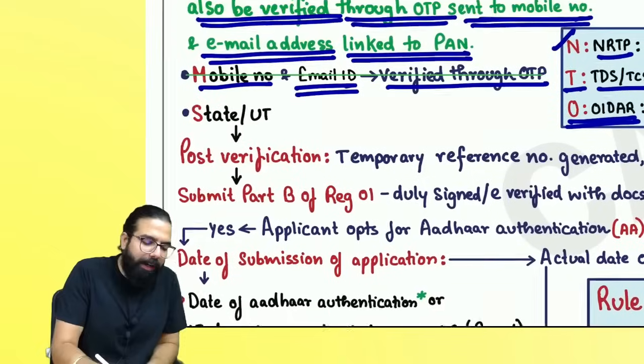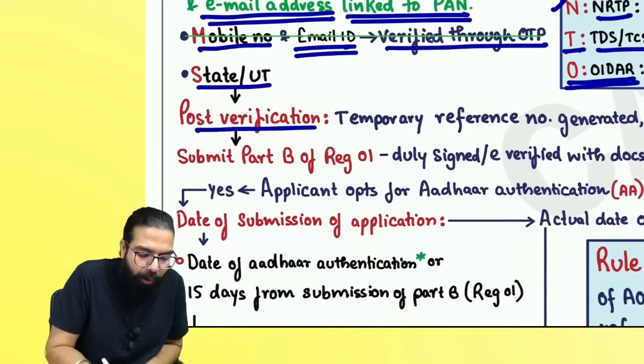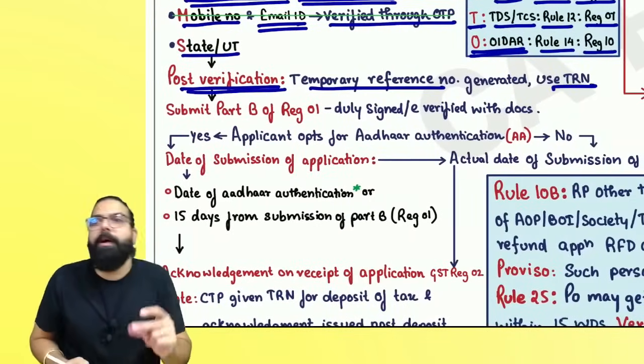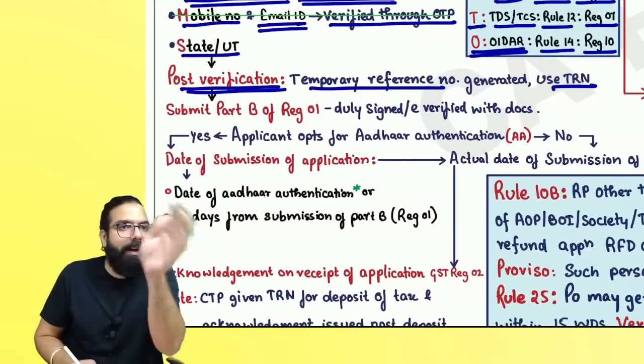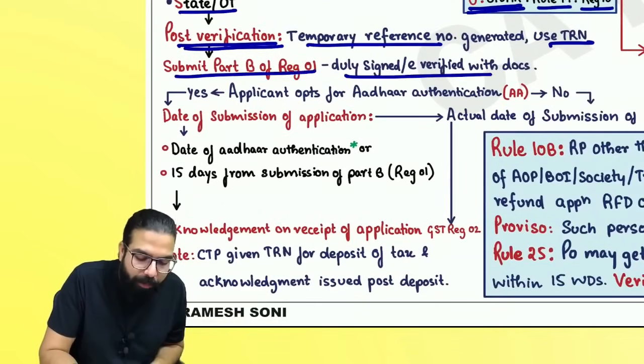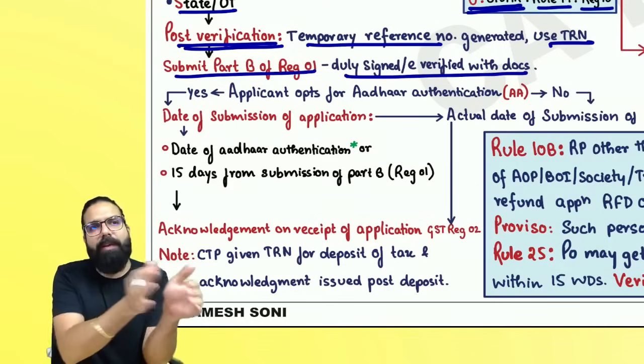Now they are telling, you mention your state or union territory in part A, and post verification one temporary reference number will be generated. Now you can use your TRN number and start filling part B. In part B, when you submit, it should be submitted along with e-verification, with the document signed or e-verified.